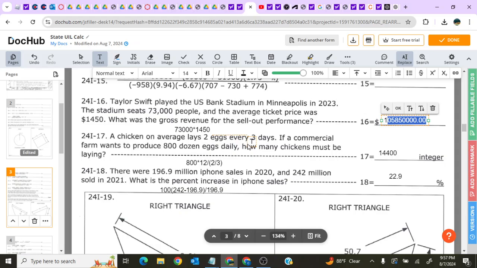And so basically you have to divide the amount you want by the rate to figure out how many chickens you need, because the number of chickens times the rate will get you the total number of eggs. You're just reversing that formula. So divide by the 2/3, and you get 14,400 chickens that need to be laying eggs. And you can go counter prove that. 14,400 times 2/3 will get you 9,600 eggs.